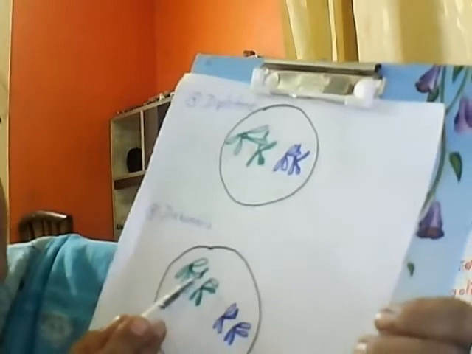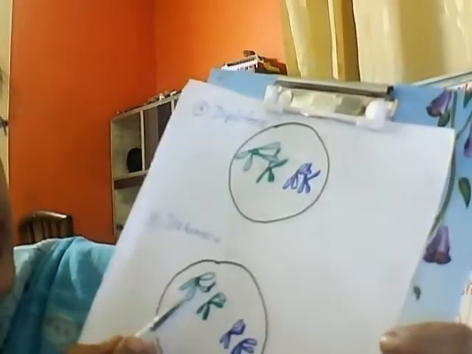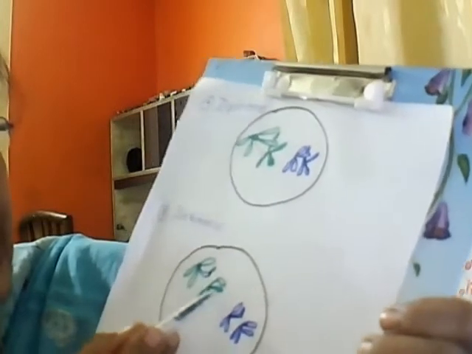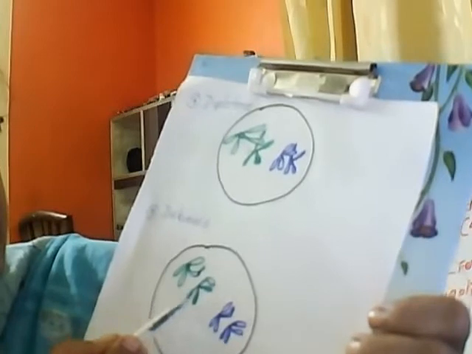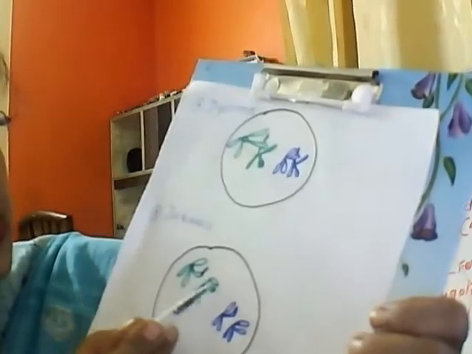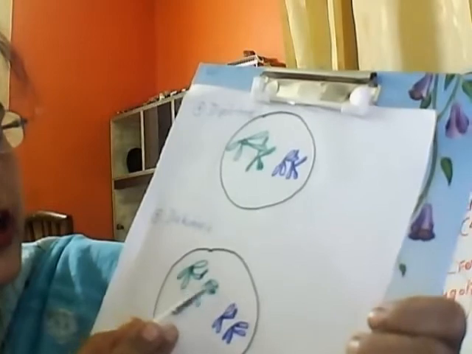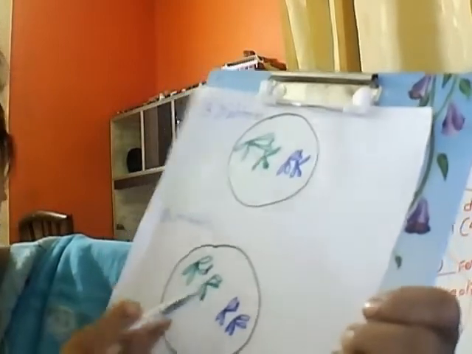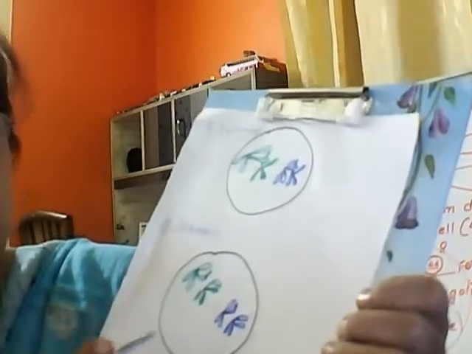So you just see this portion is completely shaded, the rest only the outline I have shown with green color. And if you see this particular chromosome, this part only the outline, but the rest is completely colored. So that shows that the new parts are joined in a new pattern. Once they are joined in a new pattern, it means the exchange of the genetic material has taken place between these two chromosomes.